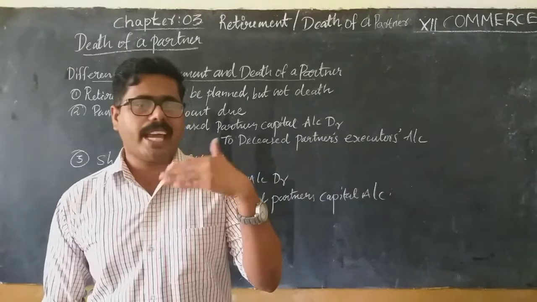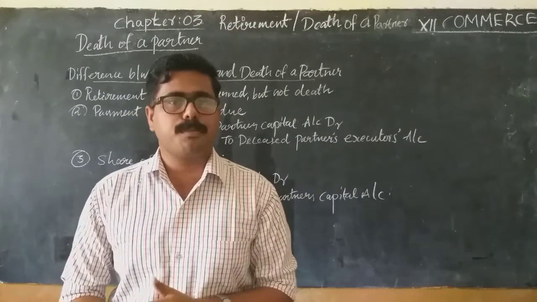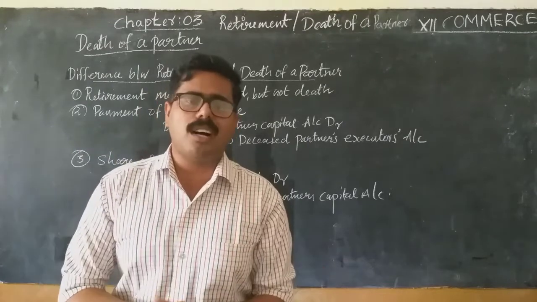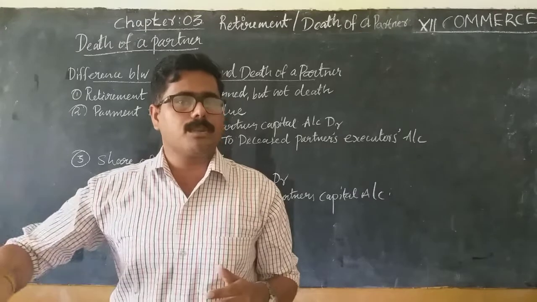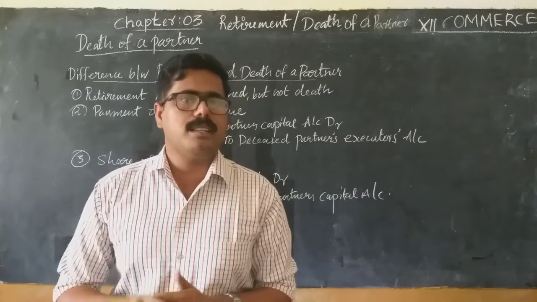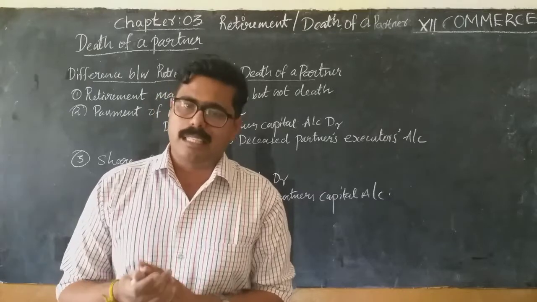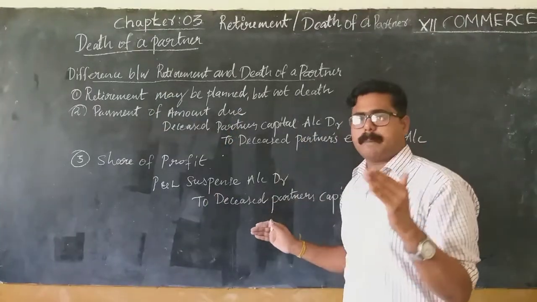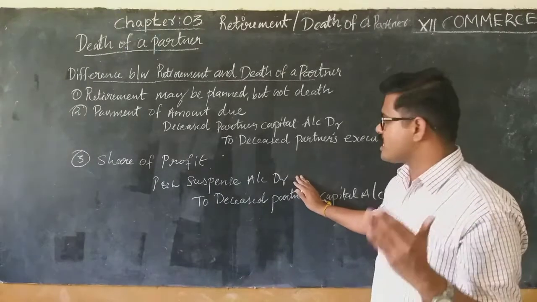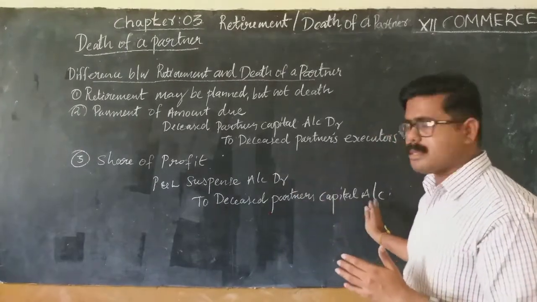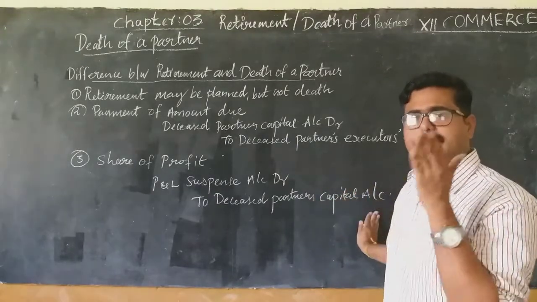Paying share of profit is also very difficult because the calculation of profit in between the accounting year is very difficult. So usually the firms may calculate the share of profit based on previous year's profit or sales. Understand? The profit is paid to the deceased partner. The journal entry is profit and loss suspense account to deceased partner's capital account. That means share of profit paid to deceased partner.